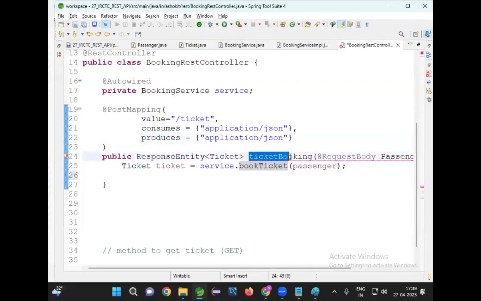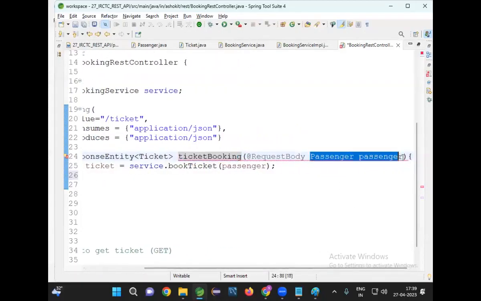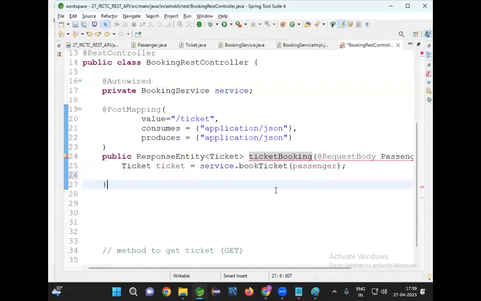I have the ticketBooking method. This method has passenger data as a parameter, marked with request body. What is the meaning of request body? It means this method is expecting passenger data from the request body. Who will take it from the request body and give it to my method?